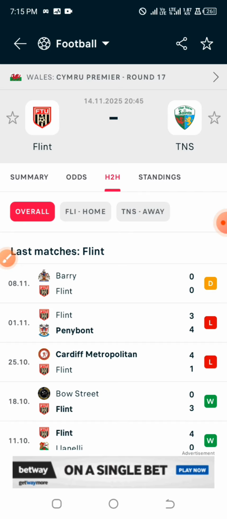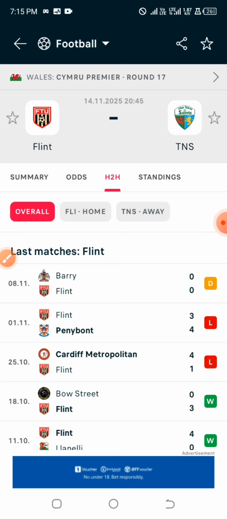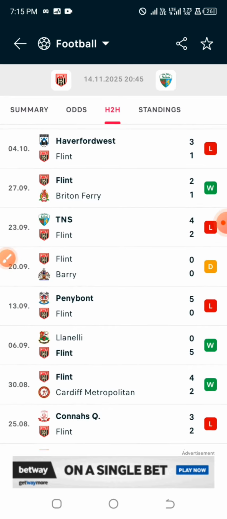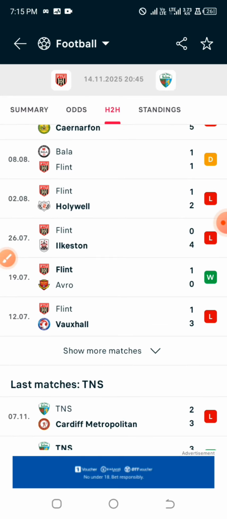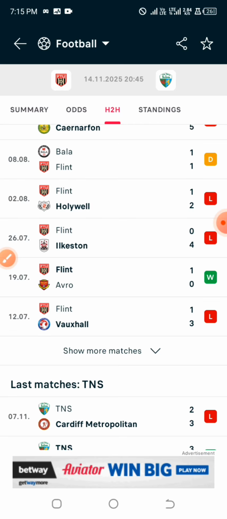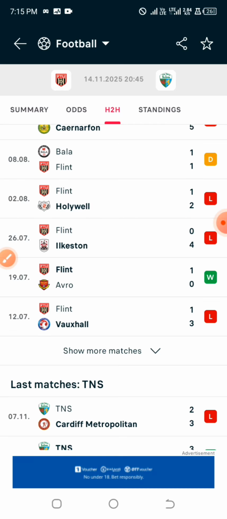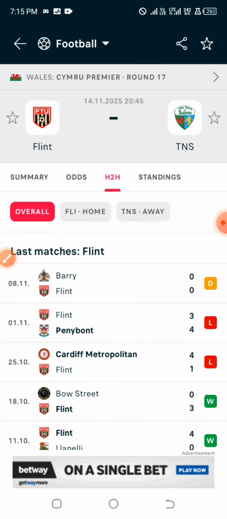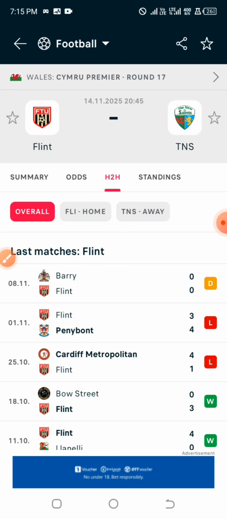So we are going to check the away strength of the away team, that is TNS, the New Saints. We are going to check their last 10 away games. At least if they are able to win more than 5, then we are good to go. And the home team, which happens to be the current underdog, must not have more than 3. So let's see.